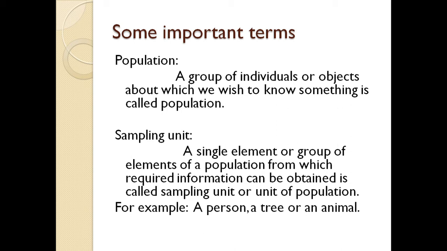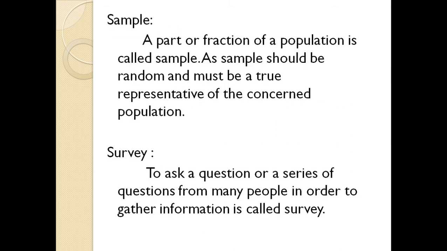Each and every element of the population is called a sampling unit. For example, if your population is a group of persons, a person will be a sampling unit. And if you are studying trees or animals, a tree or an animal will be called a sampling unit.